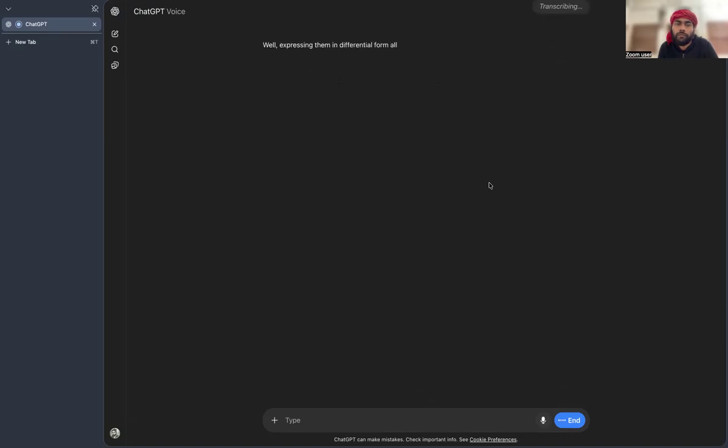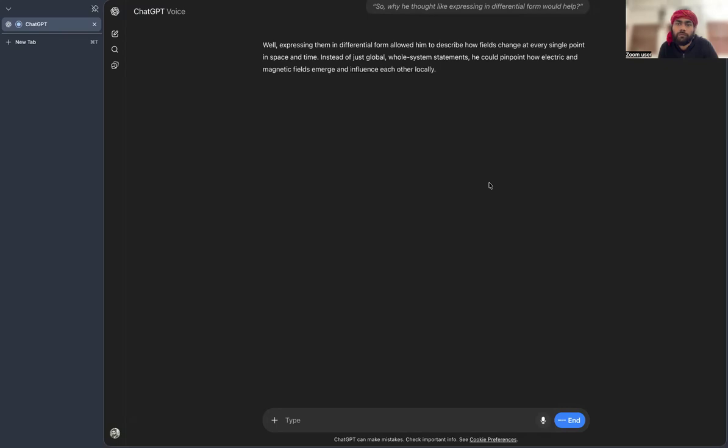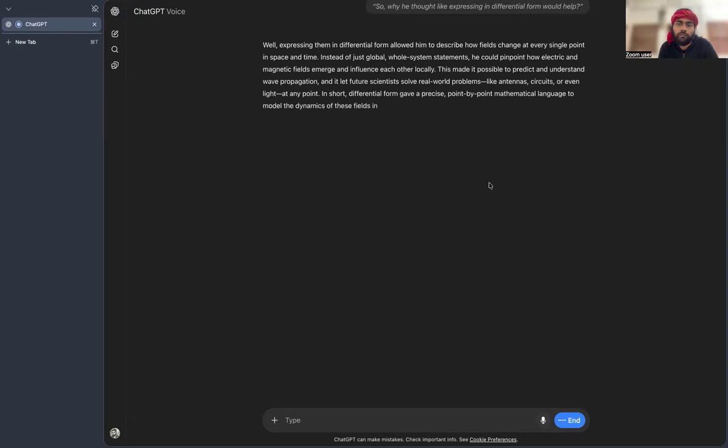Well, expressing them in differential form allowed him to describe how fields change at every single point in space and time. Instead of just global whole system statements, he could pinpoint how electric and magnetic fields emerge and influence each other locally. This made it possible to predict and understand wave propagation, and it let future scientists solve real world problems like antennas, circuits, or even light at any point. In short, differential form gave a precise point by point mathematical language to model the dynamics of these fields in any situation.